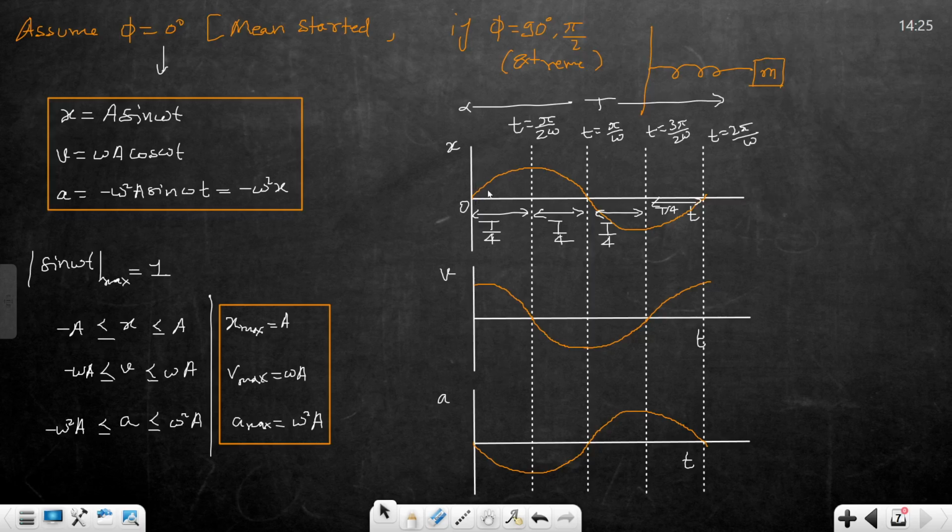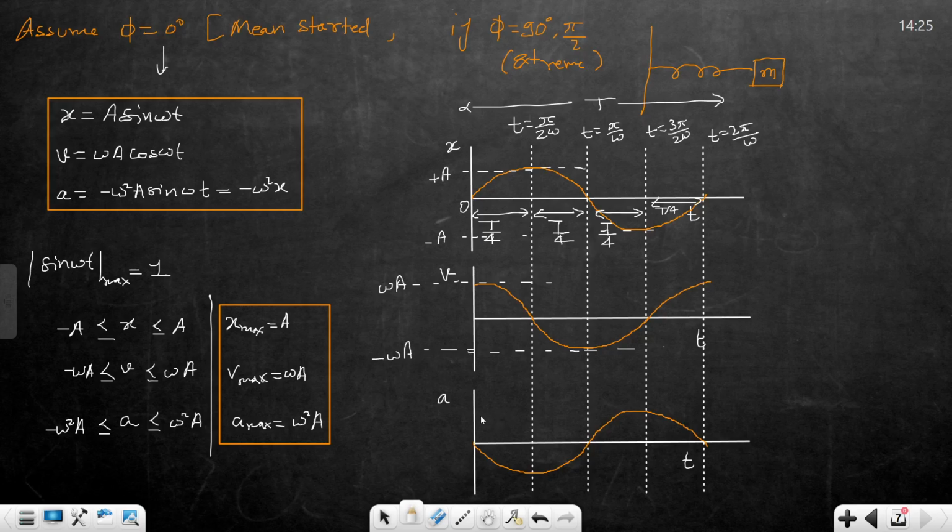So the maximum value of x is plus a, and this one is minus a. The maximum value of v is omega a, and this is minus omega a.